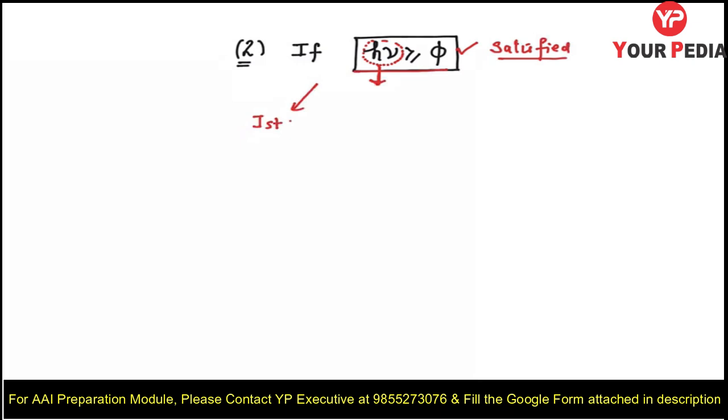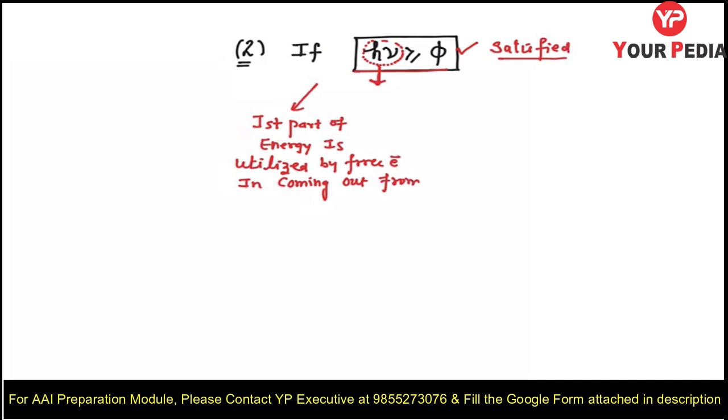The first part of the energy is utilized by the free electron in coming out from the metal surface, in the form of the work function.